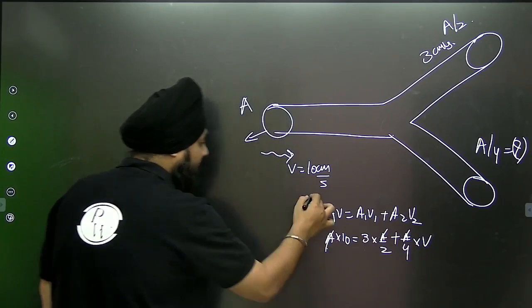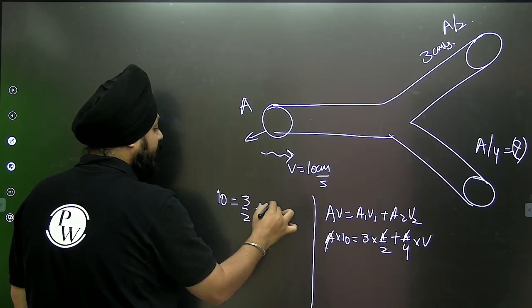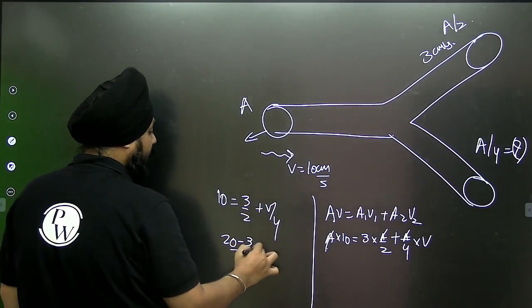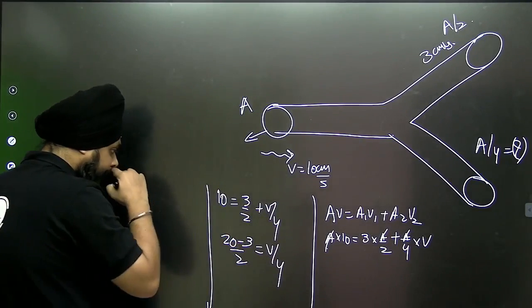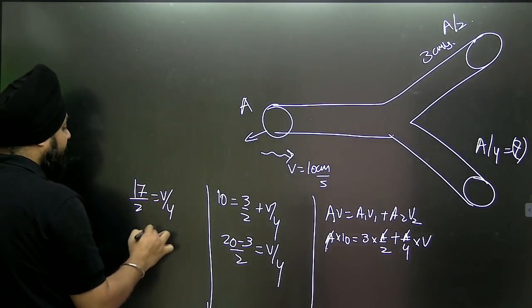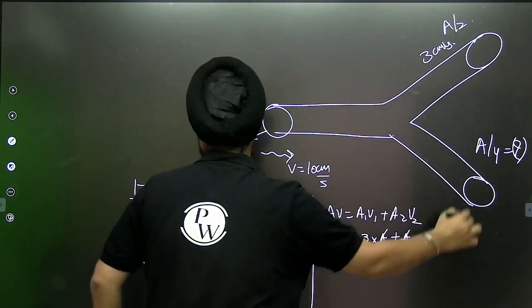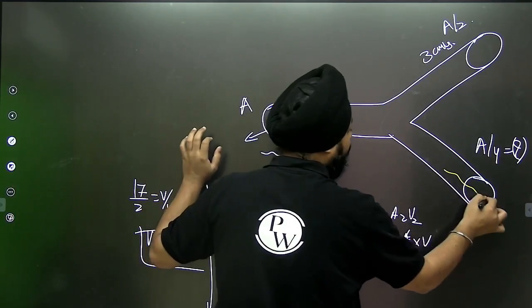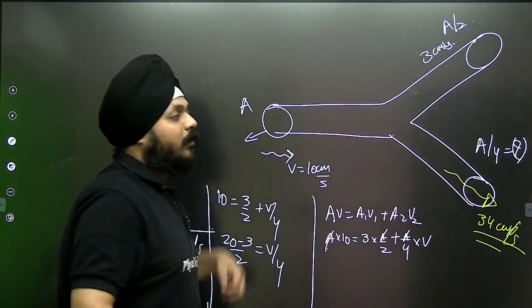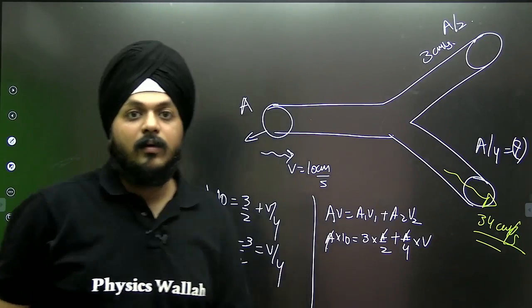This A will get cancelled. So 10 will be equivalent to 3 by 2 plus V by 4. So it's 20 minus 3 by 2, that will be equivalent to V by 4. So it's 17 by 2, that is equivalent to V by 4. V is equal to 34 centimeter per second. So from this, the velocity of the fluid we are getting as 34 centimeter per second. So this kind of equations of continuity are used. Even this is also used with the Bernoulli's equation.